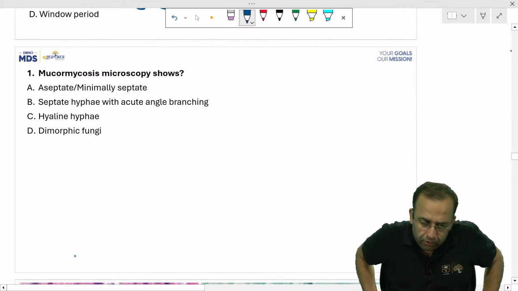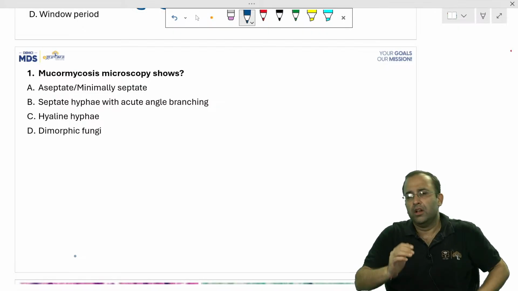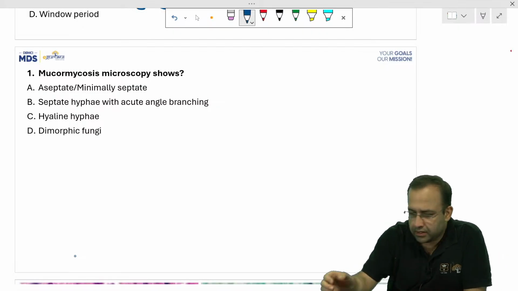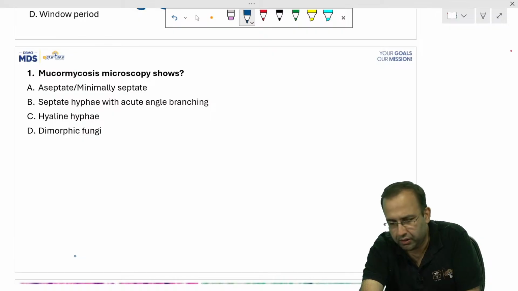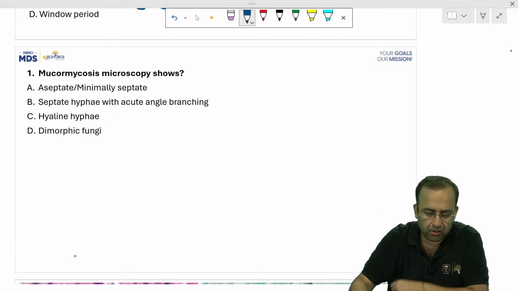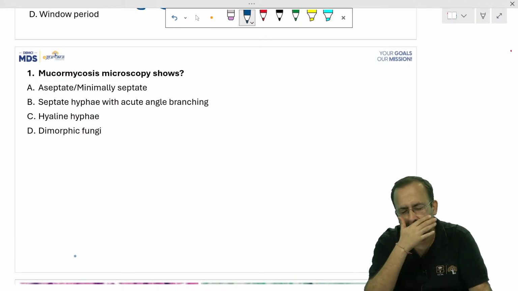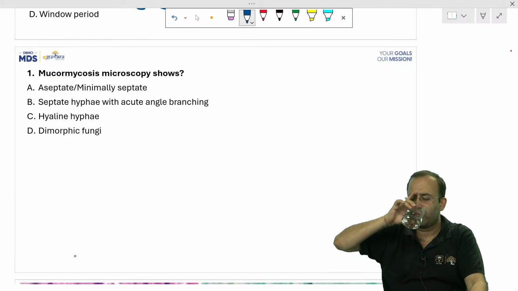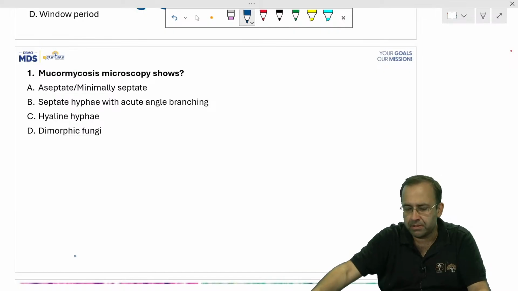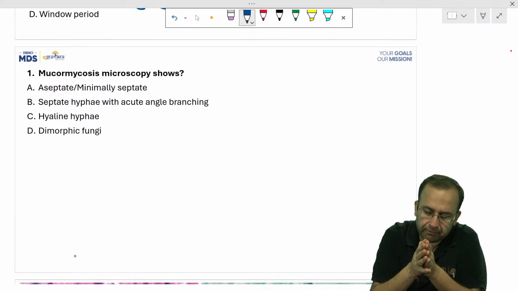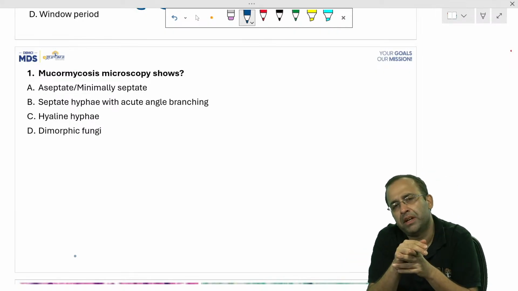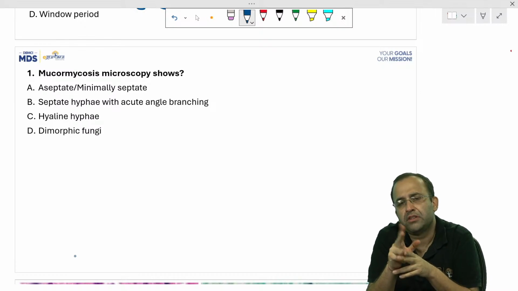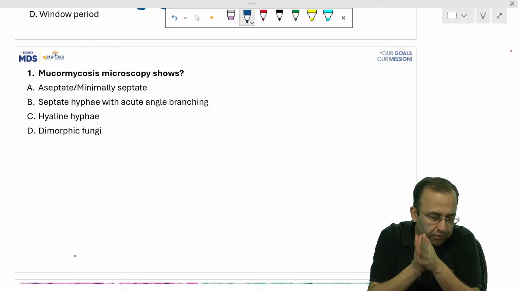I wanted to show you 3-4 microscopies at this point. This was, I think, last year's INI PYQ. This was during the COVID era, just after the COVID got over. A patient presented to OPD with respiratory distress, showing the presence of both septate, acute angle branching, as well as aseptate hyphae. It was an infection.